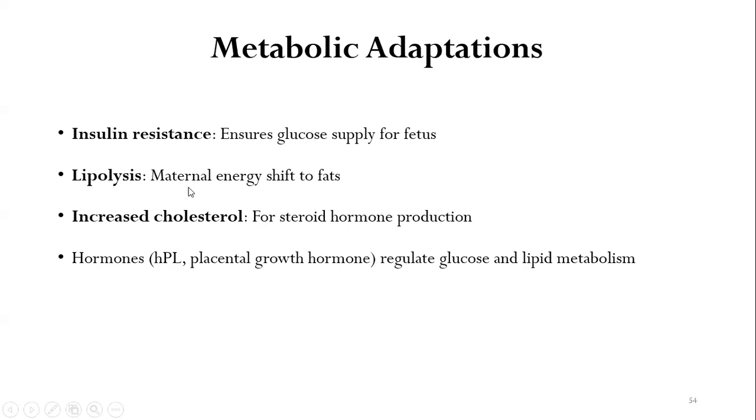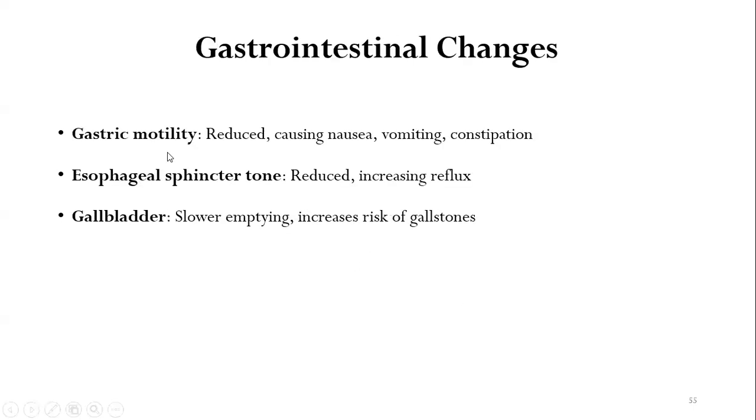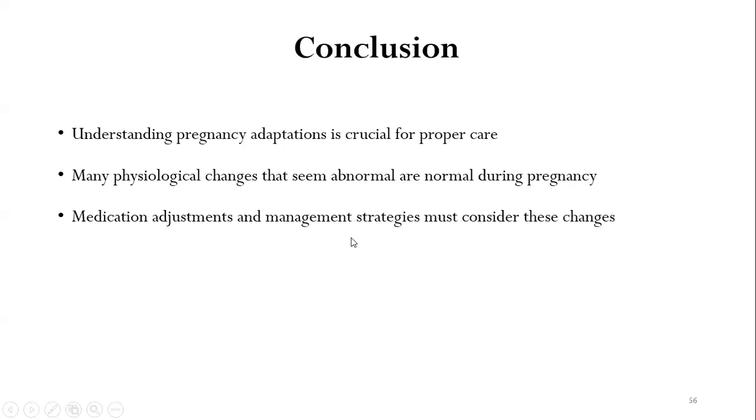There is increased lipolysis, causing maternal energy shift to fats, and increased cholesterol during pregnancy for steroid hormone production. Hormones such as human placental lactogen and placental growth hormone are primarily responsible for regulating the glucose and the lipid metabolism. In the gastrointestinal changes, the gastric motility is reduced, causing nausea, vomiting, and constipation. The esophageal sphincter tone is also reduced, causing increased reflux. In the gallbladder, there is slower emptying, increasing the risk of gallstones.